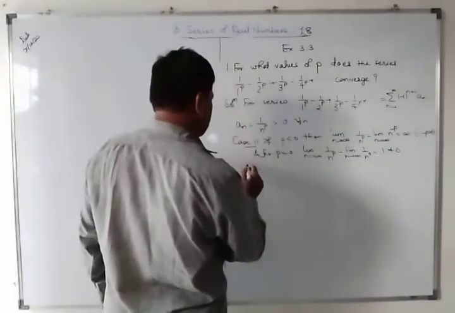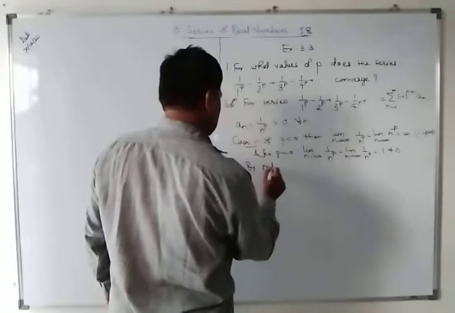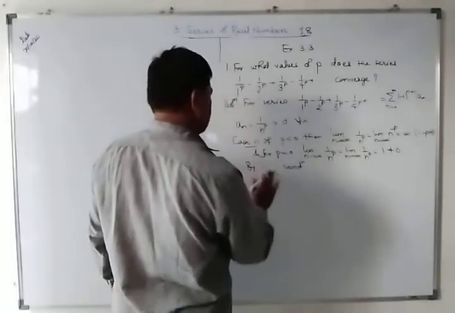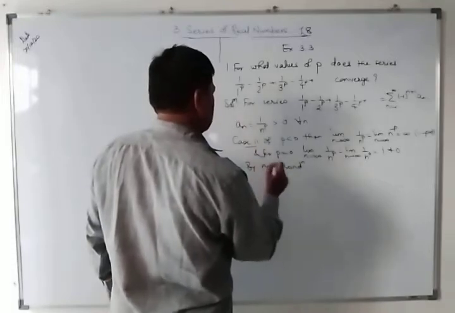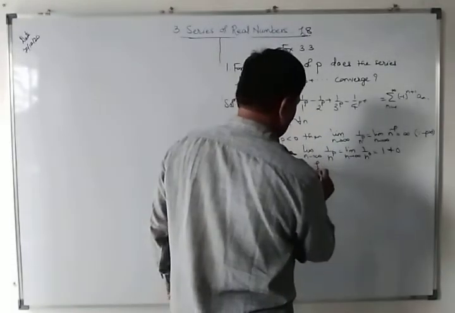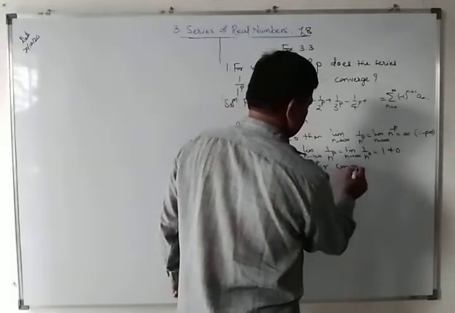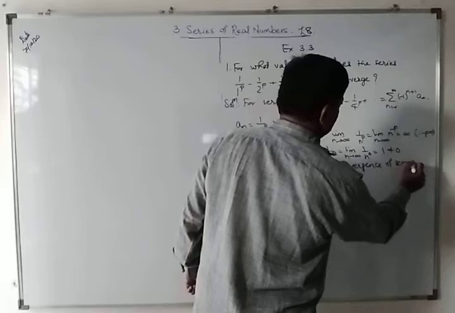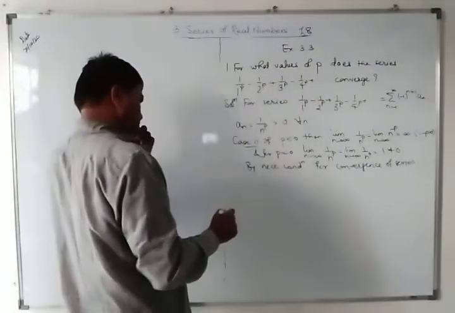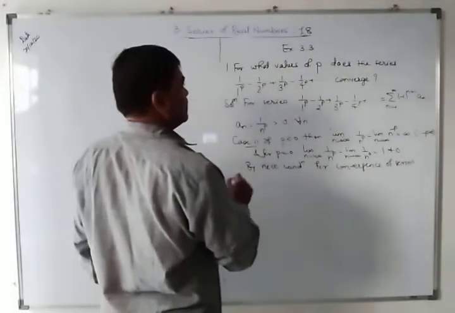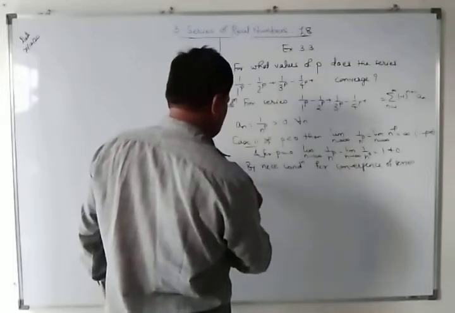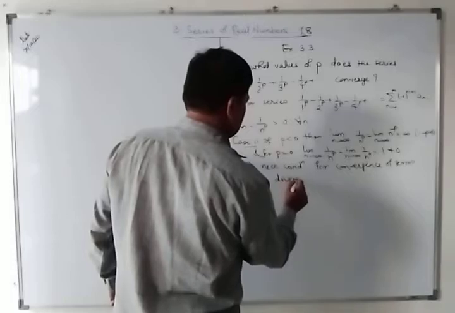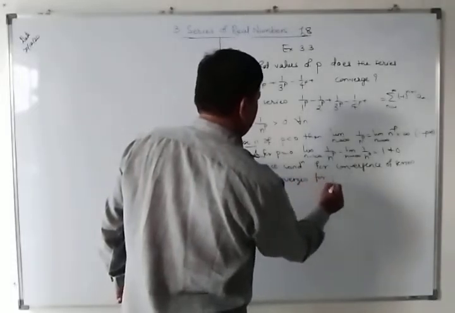And therefore by the necessary condition for convergence of a series, the series diverges for p less than or equal to 0.